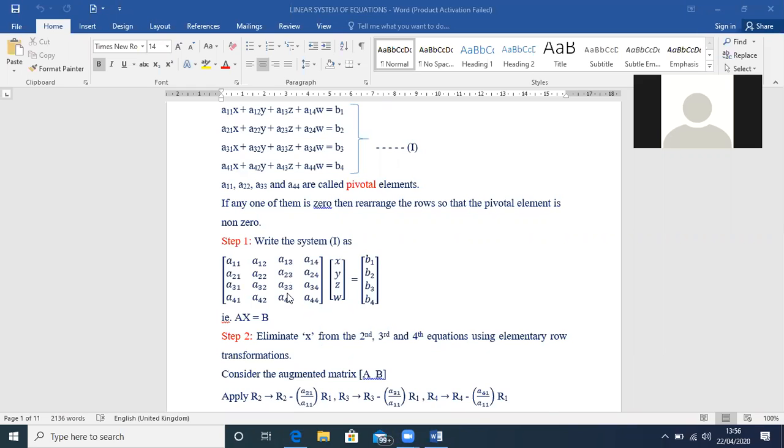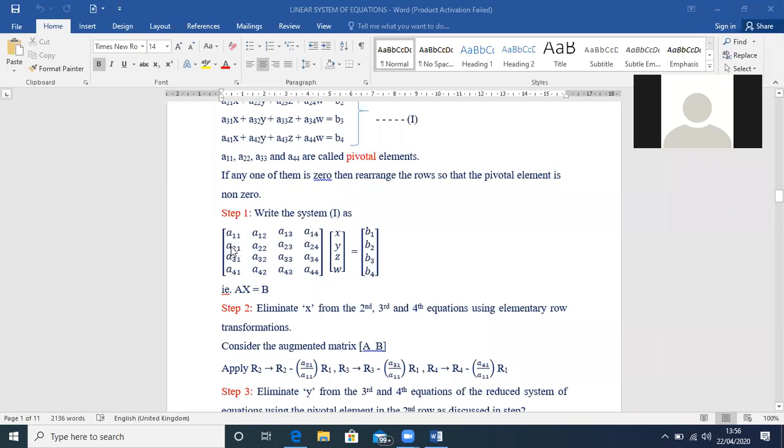How? You are going to make A21, A31, A41 zero. You subtract A21 times the first row from R2, and A31 times the first row from R3, like that. Here I'm giving you the transformations. This is matrix A, this is matrix B, and you consider the augmented matrix AB.